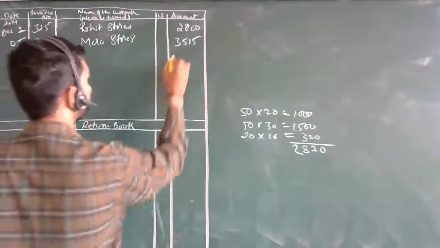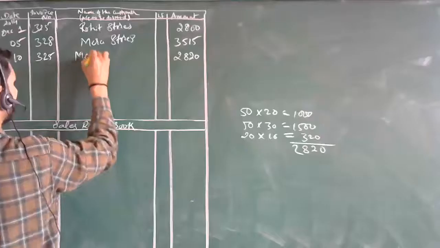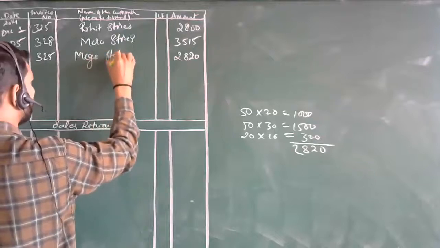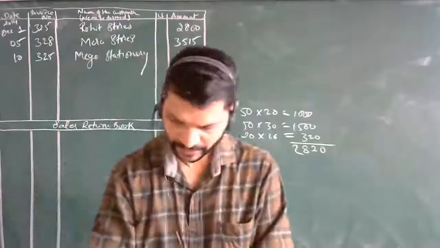Yes, correct. 2820. In whose name is it? Mega Stationery.